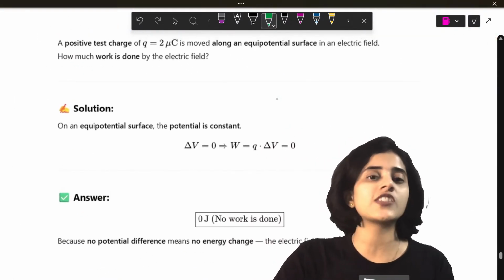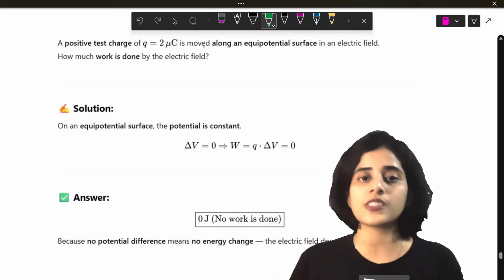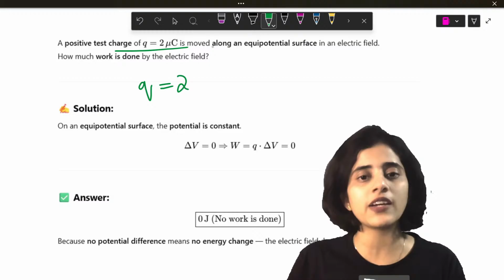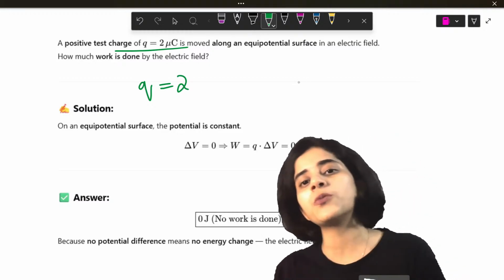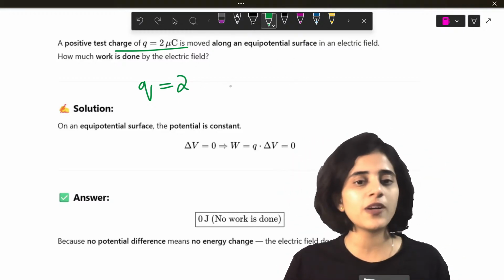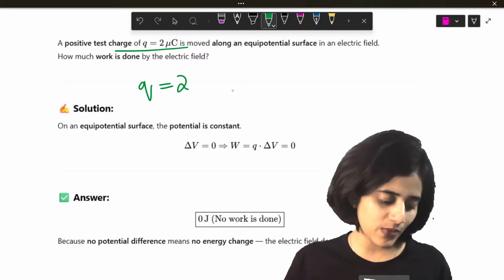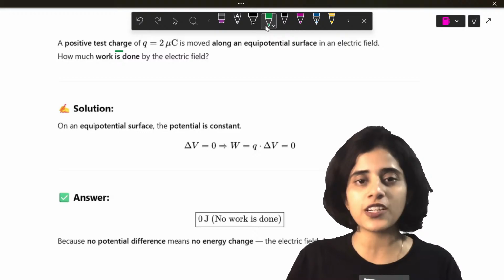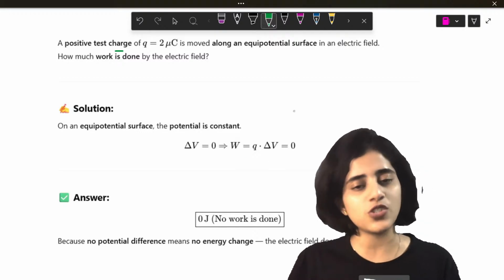Okay, so that is equipotential surface. Now let's do a question on equipotential surface. A positive charge Q, which is 2 microcoulomb, moves along an equipotential surface in an electric field. How much work is done? Simple question. I don't even have to do anything. See, if a charge moves on an equipotential surface, then the work done is 0.